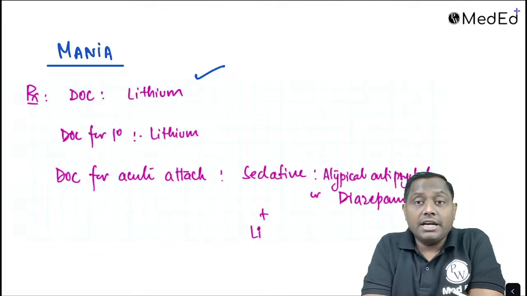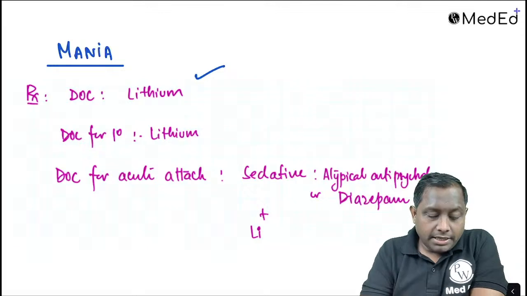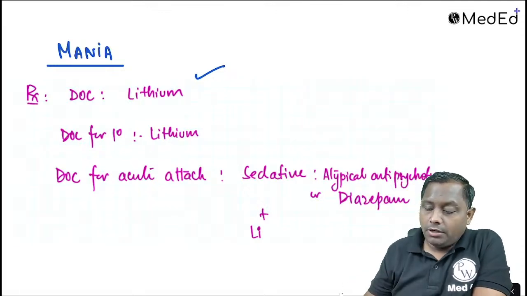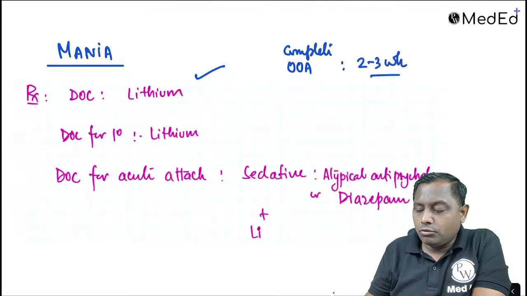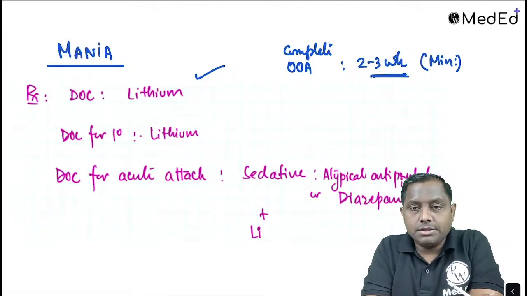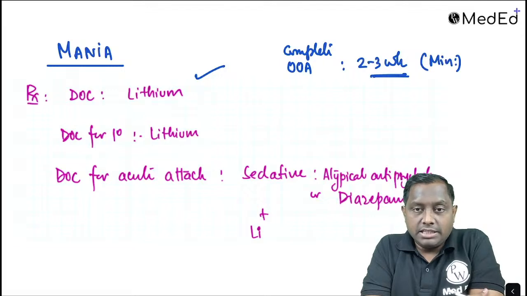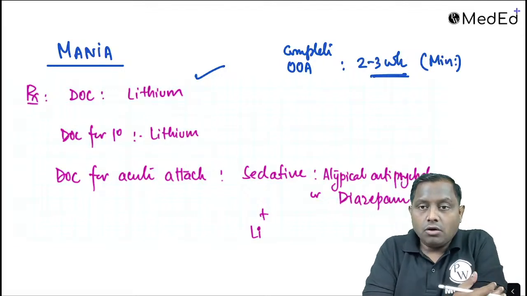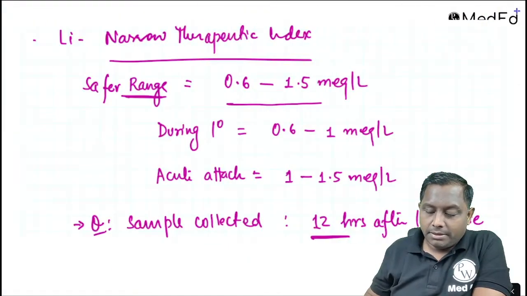अटैक. अगर एक्यूट अटैक हो जाए तो we will be adding sedative, because the complete onset of action of lithium is going to take some time. It is going to take at least minimum 2 to 3, ये least है, ज़्यादा भी लग सकता है, minimum 2 to 3 weeks. So for the first 2 to 3 weeks we'll be adding sedatives like atypical antipsychotics or diazepam and lithium. After few weeks we are going to withdraw the sedative and we'll continue only the lithium. So lithium is a very very important drug, please do remember that one.